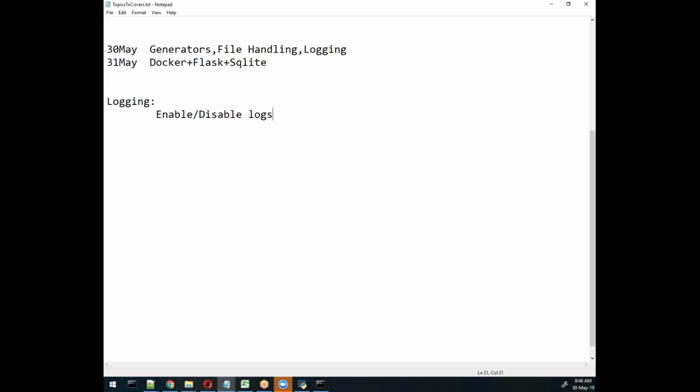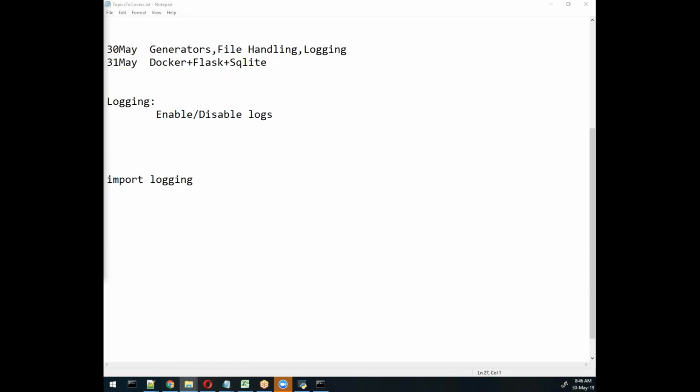For this we require one package called logging. Import logging, we require this package for managing the output in logging format.